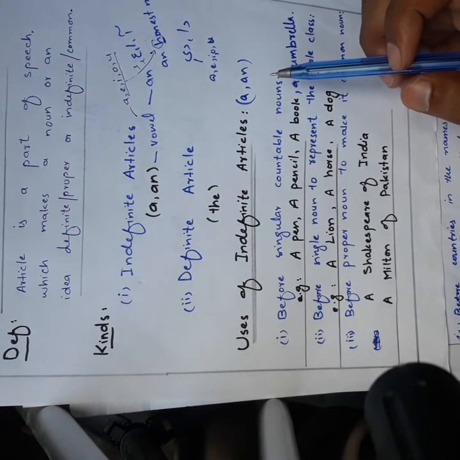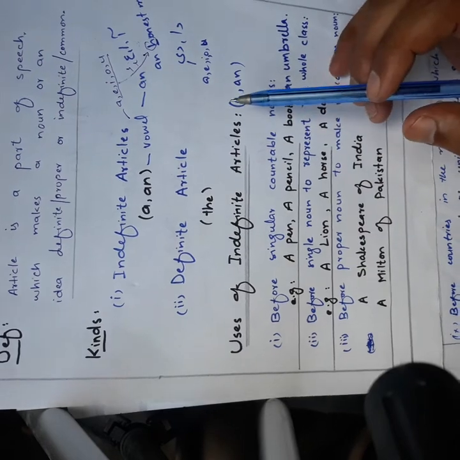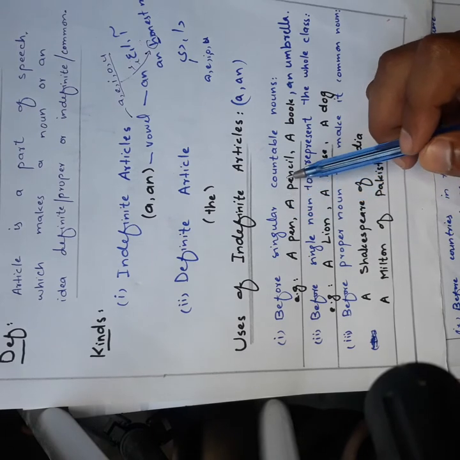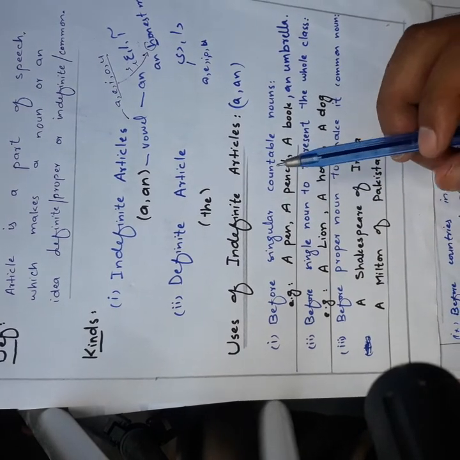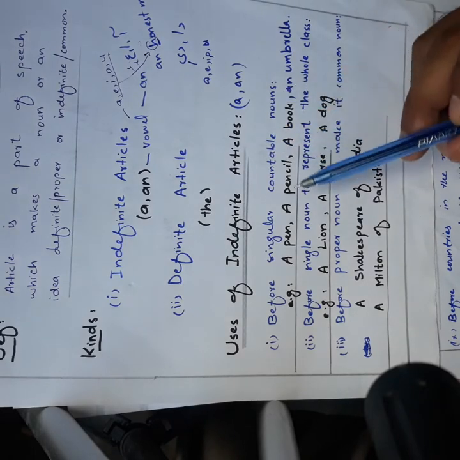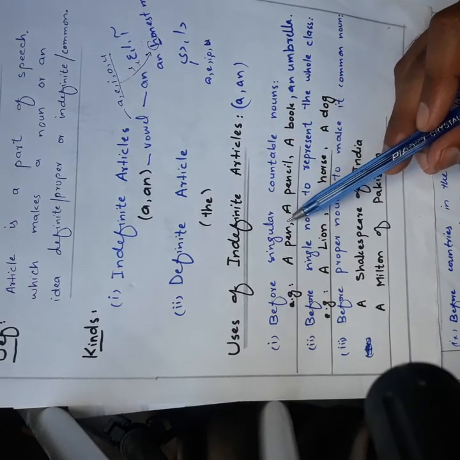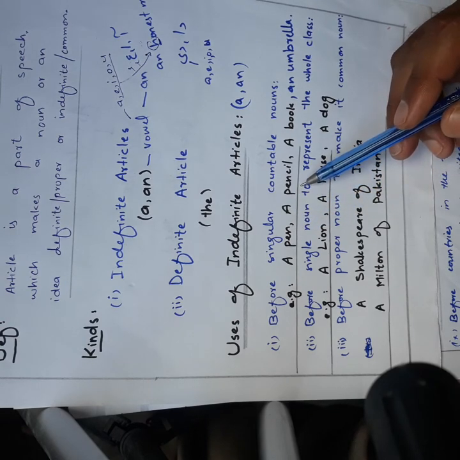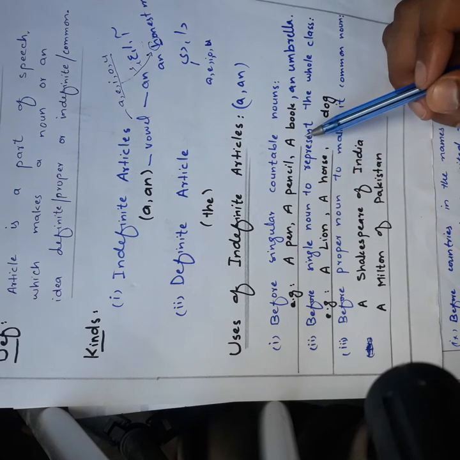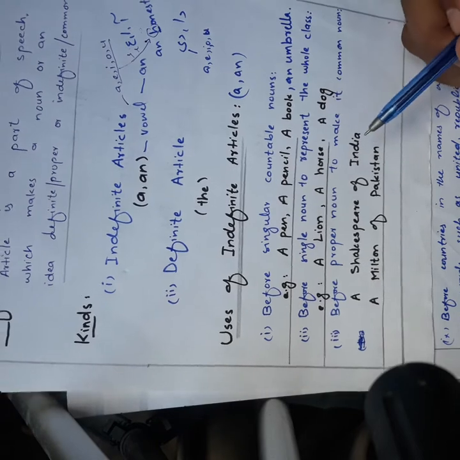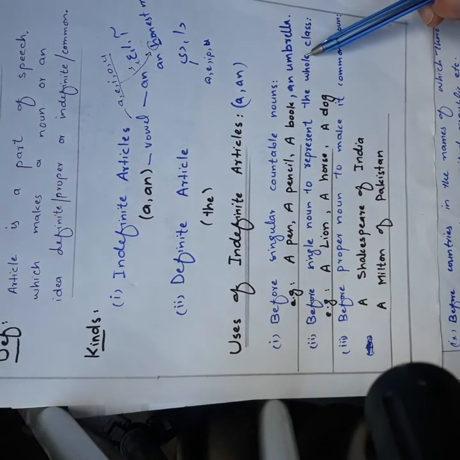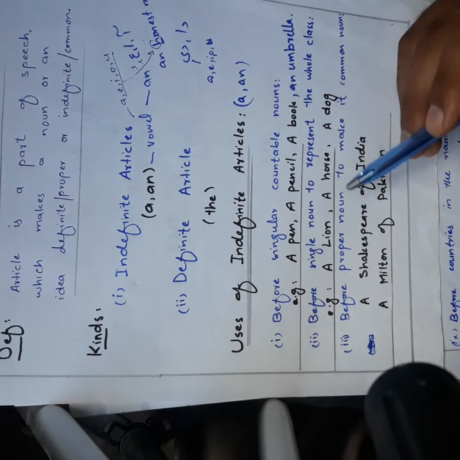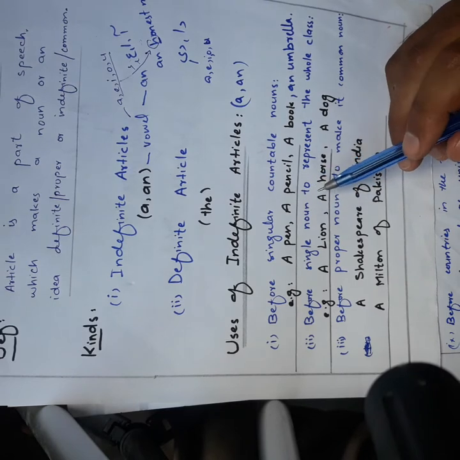So where do we use indefinite articles? We use indefinite articles before singular countable nouns. Where is their first use? Before singular countable nouns, like a pen. A pen is singular, and similarly it is a countable noun. A pencil, singular as well as countable. A book, singular as well as countable. An umbrella, singular as well as countable. So we use a or an, the indefinite articles, before singular countable nouns.